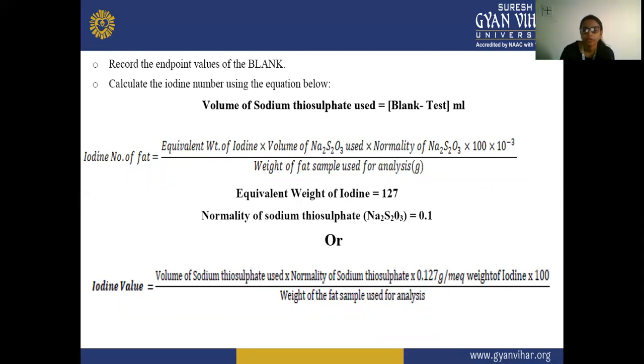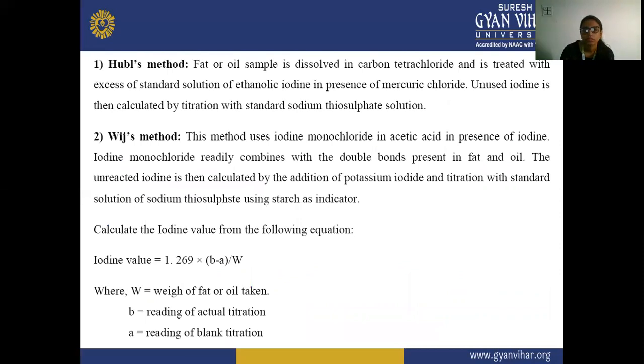Here the equivalent weight of iodine is 127 and the normality of sodium thiosulfate is 0.1. Or we can also use this formula: iodine value equals the volume of sodium thiosulfate used into normality of sodium thiosulfate into 0.127 gram per milliequivalent weight of iodine into 100 upon the weight of fat sample used for analysis.